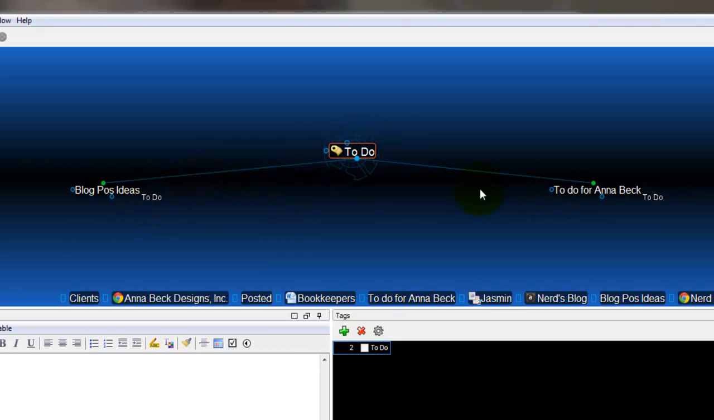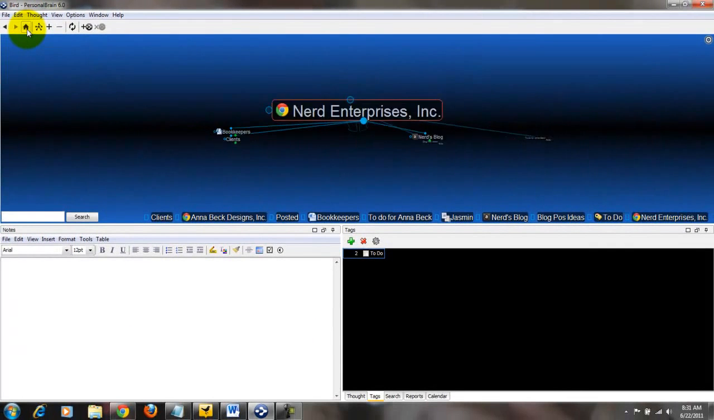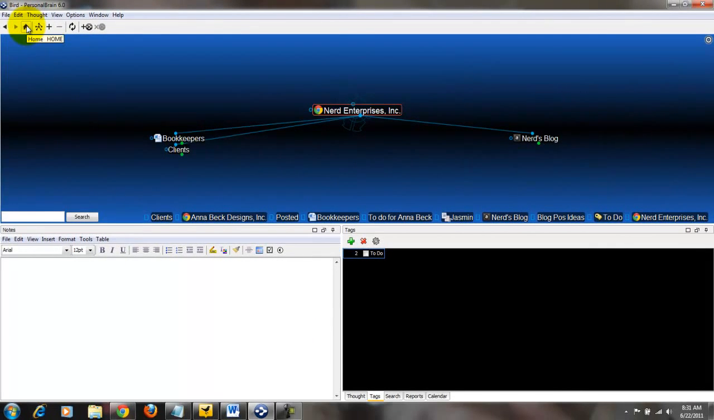Now it gives me the tag and everything within that which is tagged with to do. So I've got my blog post ideas and I've got my to do for Anna Beck. So the tags are a powerful way to group things based on just another topic. So the tags are very useful. And I can click my home button again, and I'm back home.